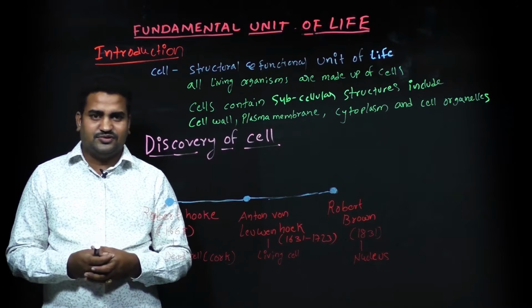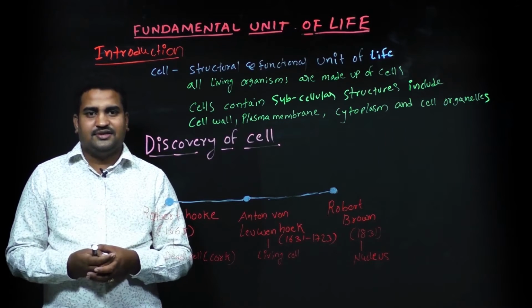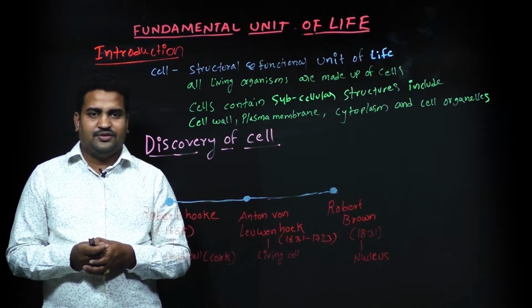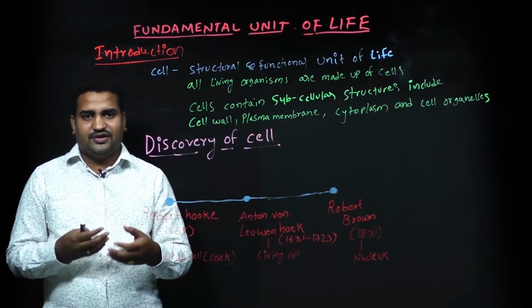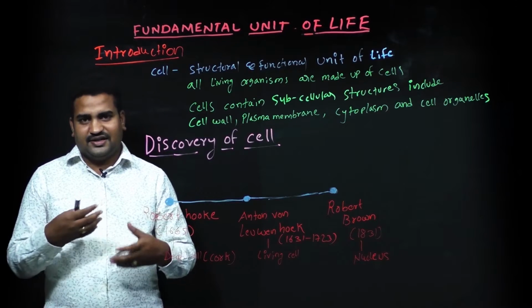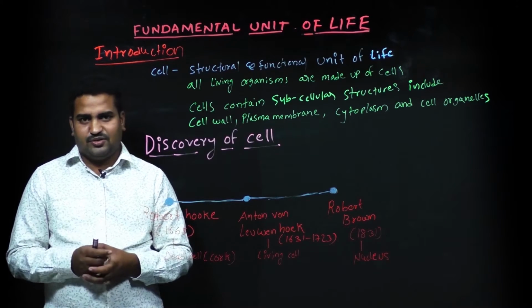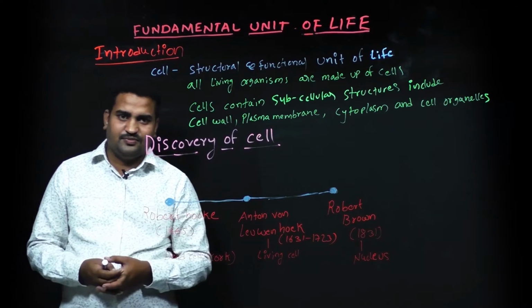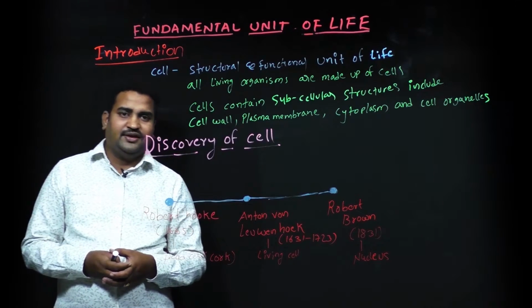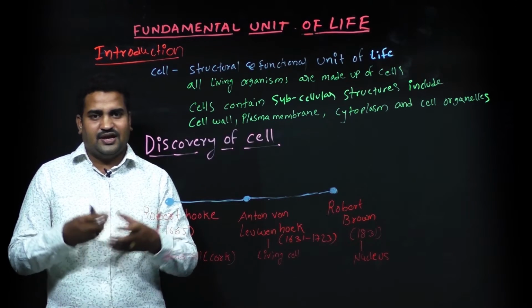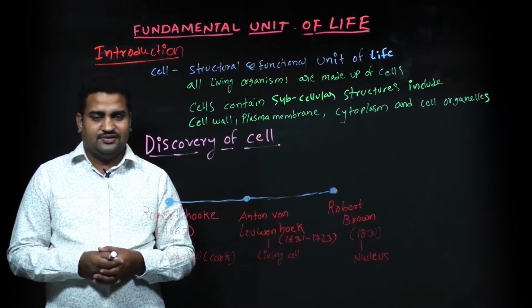These organ systems function in different ways. For example, the digestive system is useful for digestion of the food. The excretory system is useful for the removal of waste from the body. The respiratory system is for the exchange of gases. So like that, all organisms are composed of cells.